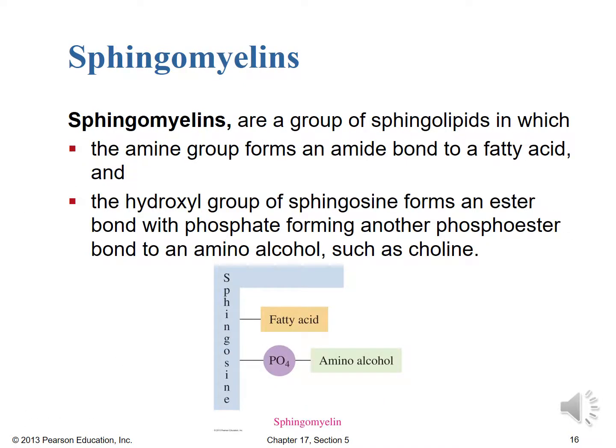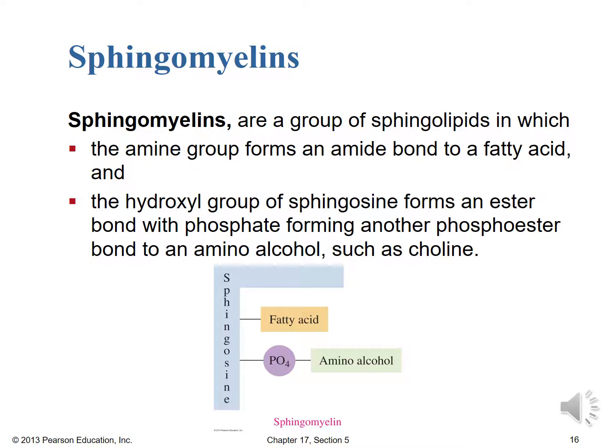Now going even further within the sphingolipids, we get the sphingomyelins, which have that amine group forming an amide bond to a fatty acid. Again, amines and amides, that's our bread and butter for the next chapter, so don't worry if you're struggling with those ideas just now. Certainly when you get to the next chapter, you'll have those concepts under control before you go ahead and take the next exam. Notice also that the hydroxyl group of the sphingosine forms an ester bond with a phosphate to form another phosphoester bond to an amino alcohol.